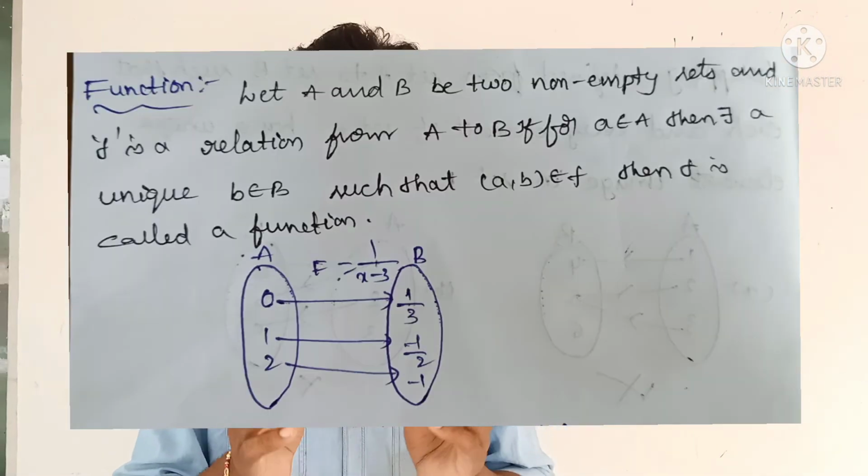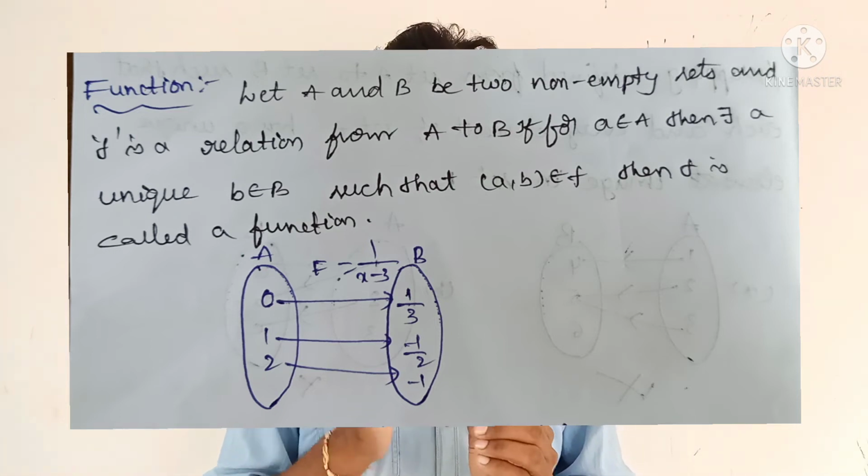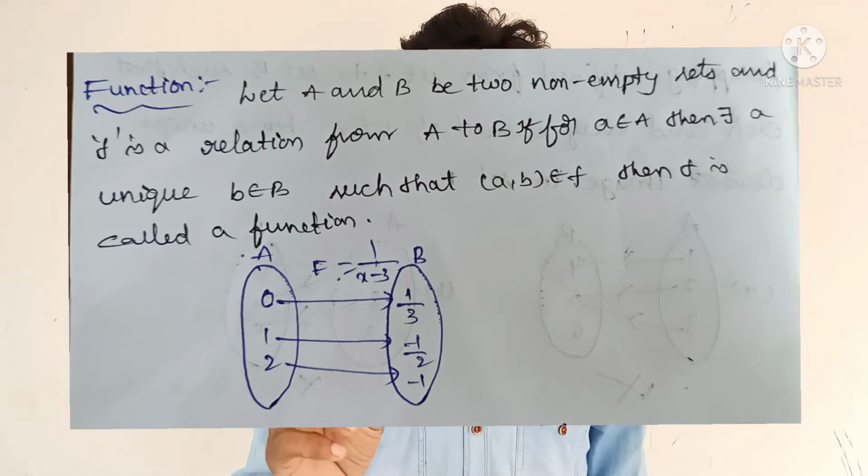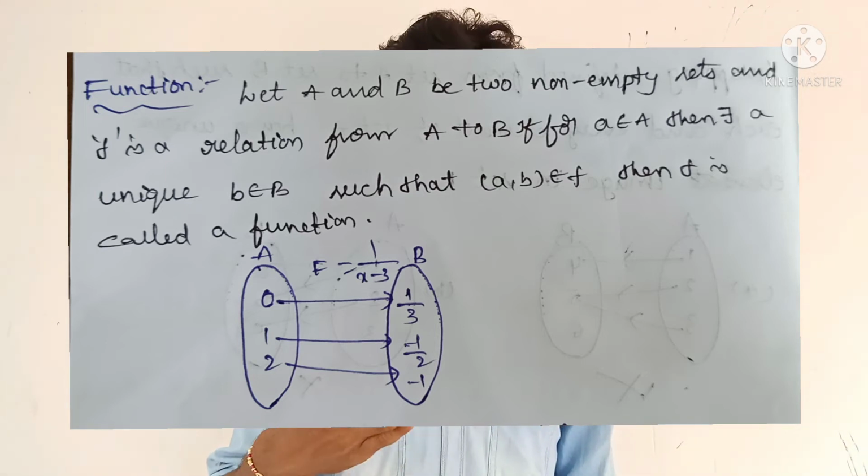In the mathematical way, let A and B be two non-empty sets. If for every a belonging to A there exists a unique b belonging to B such that the ordered pair (a, b) is formed, then it is called a function. That we show in the diagram. There are several types of functions. Some more important functions are discussed in this session.